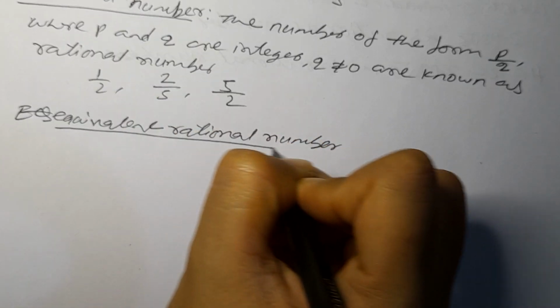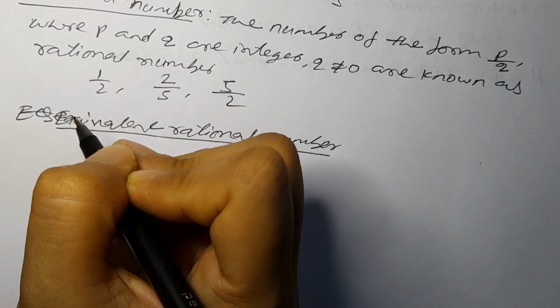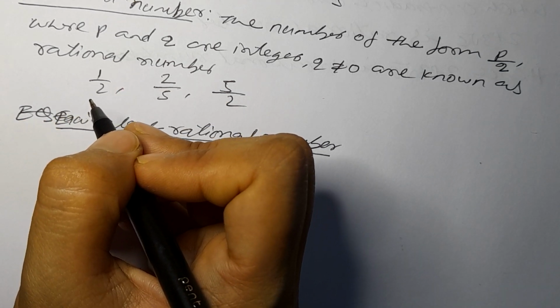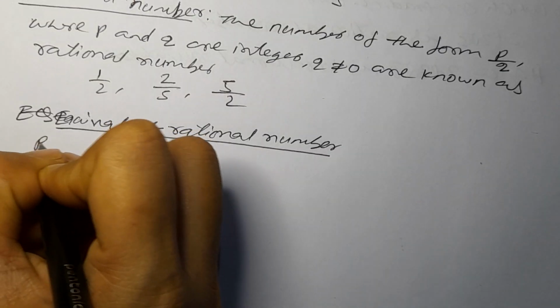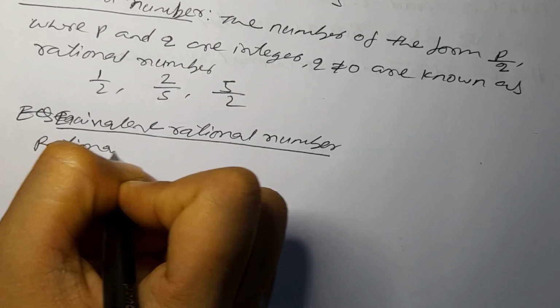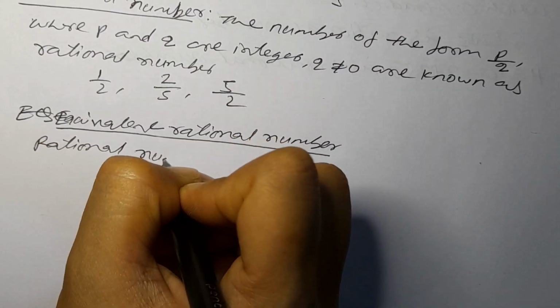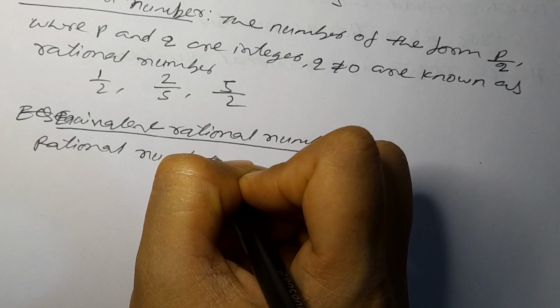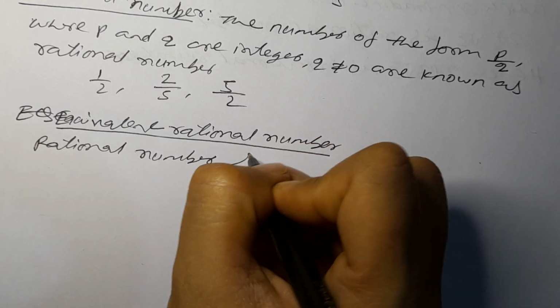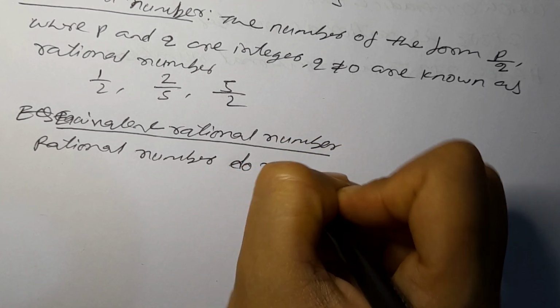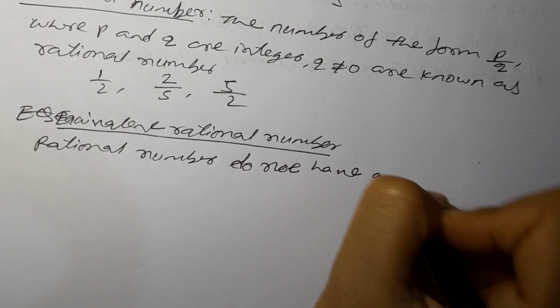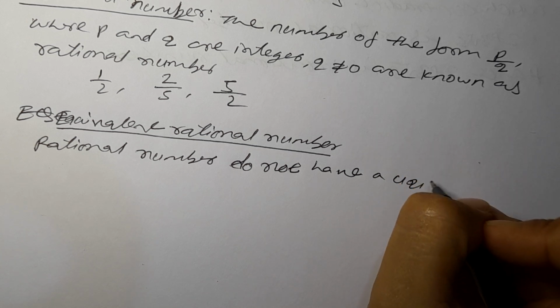Equivalent means equal. Whenever 2 or 3 rational numbers are equal, they are called equivalent rational numbers. Rational numbers do not have a unique representation. Unique means different.